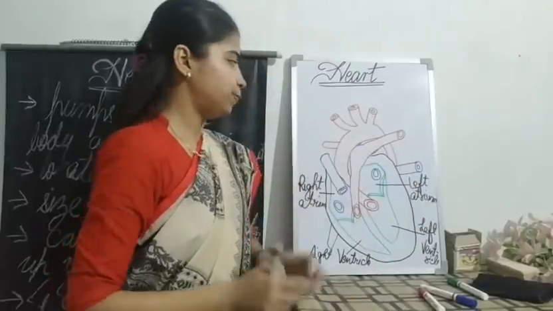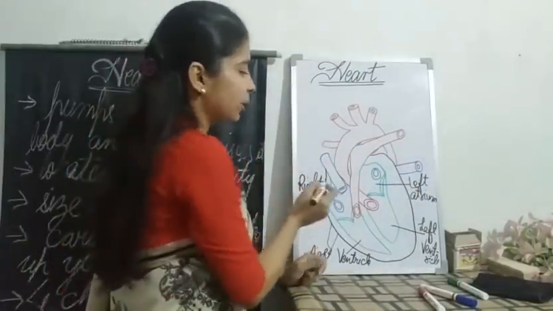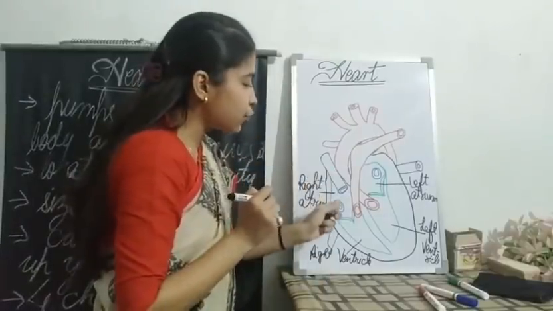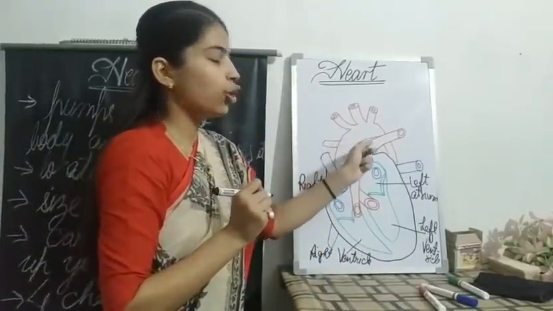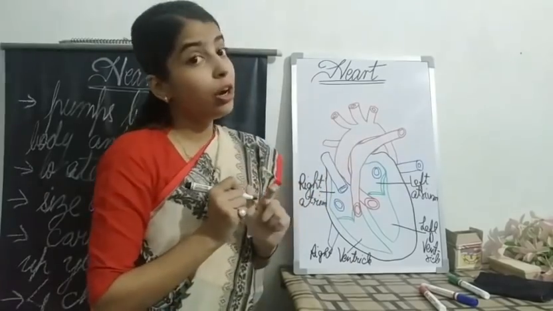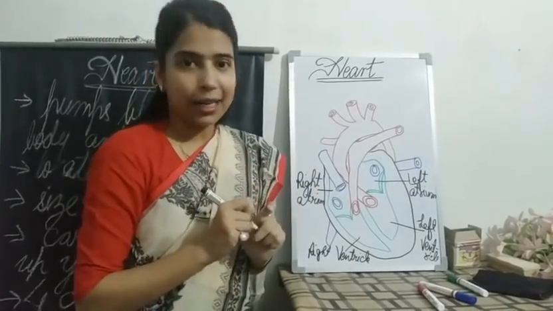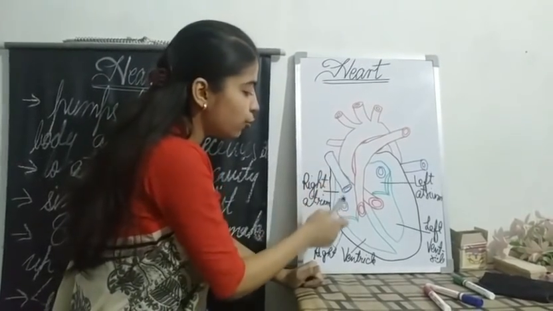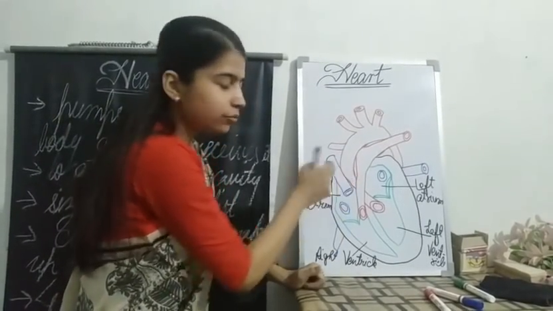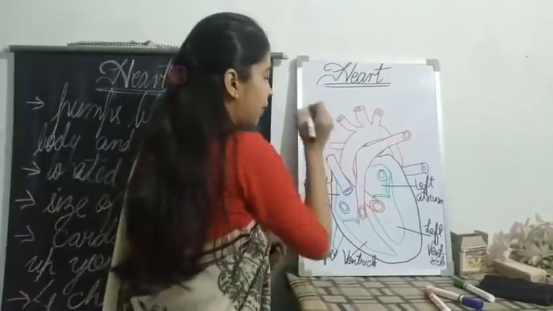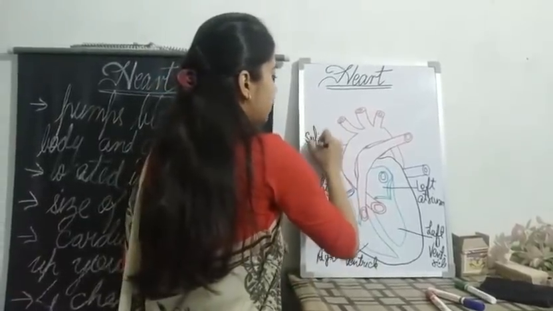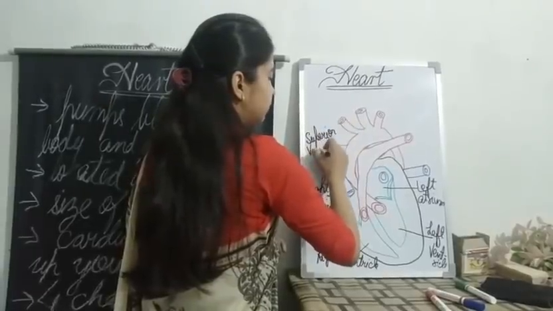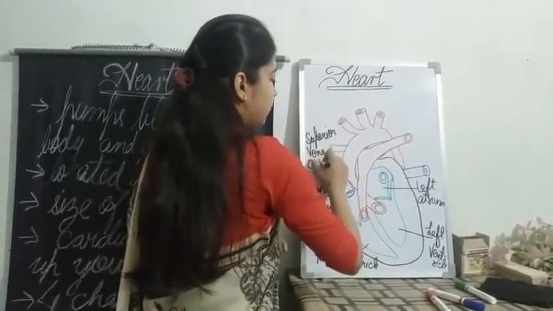Clear? Now, in your right atrium, two types of veins enter. The blue lines will show your veins and the red tubes will be for your arteries. So, two veins will enter your right atrium.